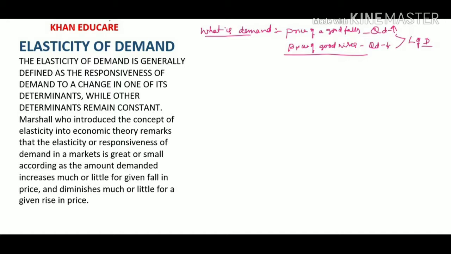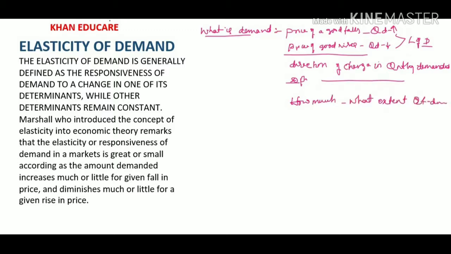The law of demand indicates only the direction of change in quantity demanded in response to a change in prices. This law does not tell us by how much or to what extent the quantity demanded of a good will change in response to a change in its price. This information is provided by the concept of price elasticity of demand.